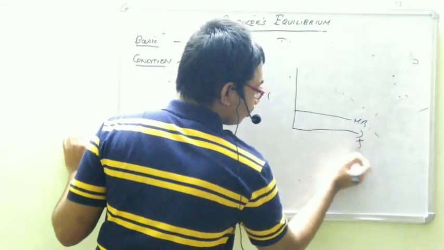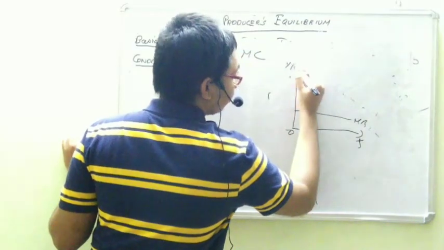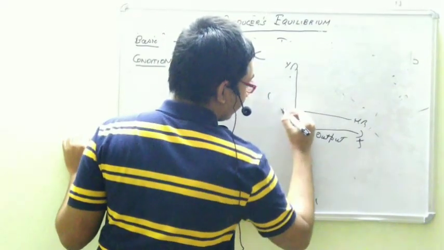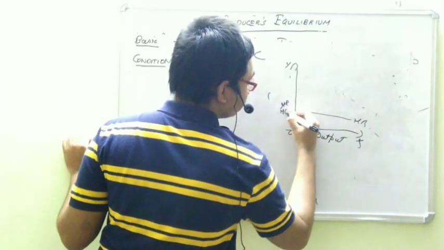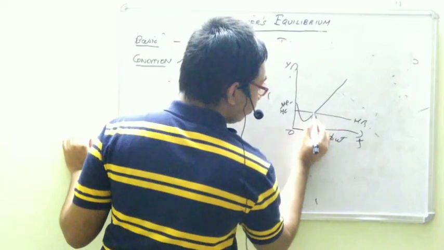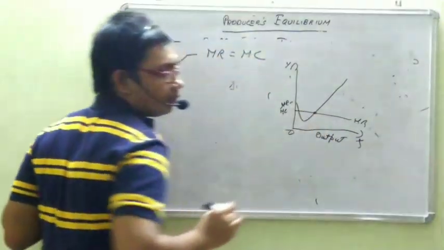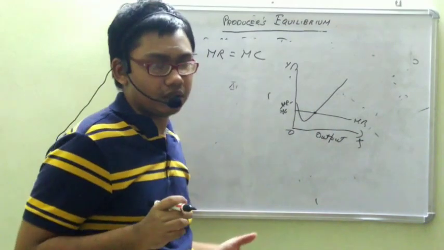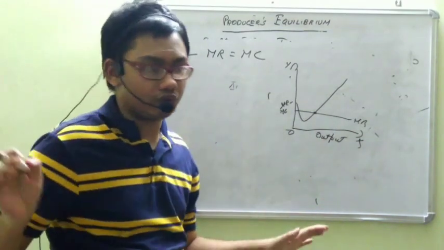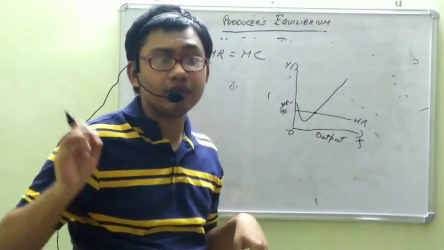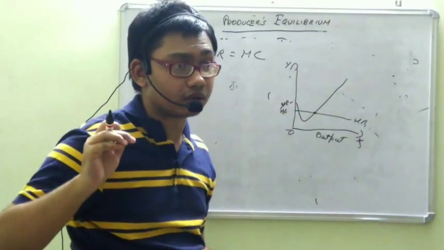So what will happen? We have output, MR, MC. Here, I told you at this point the producer will be at equilibrium. What is the speciality of this point? MR is equal to MC. But also, the slope of the MC curve will be greater than the slope of the MR curve.